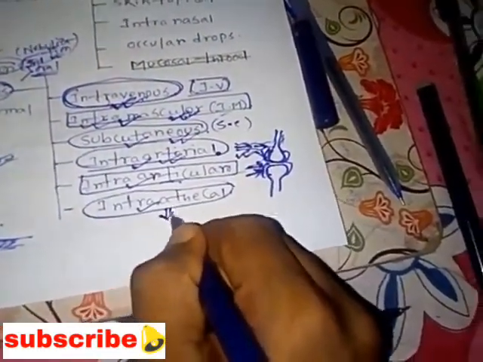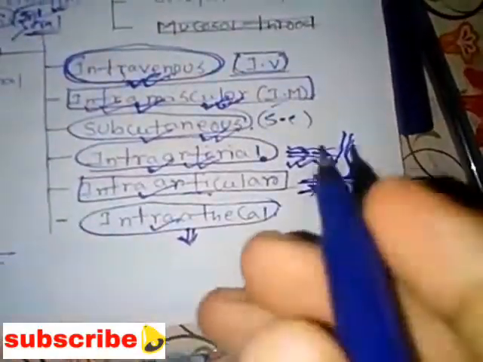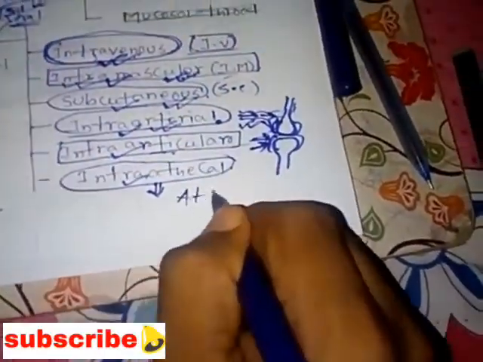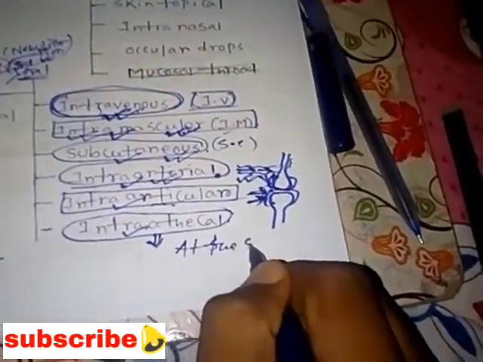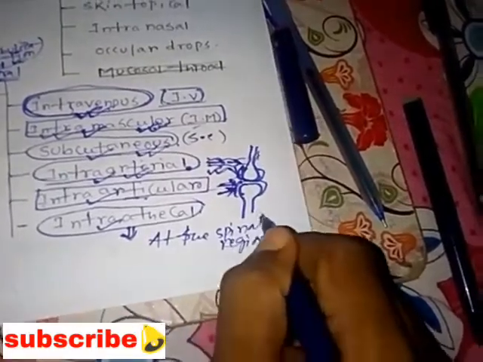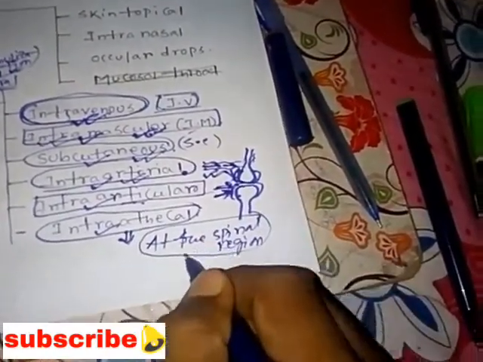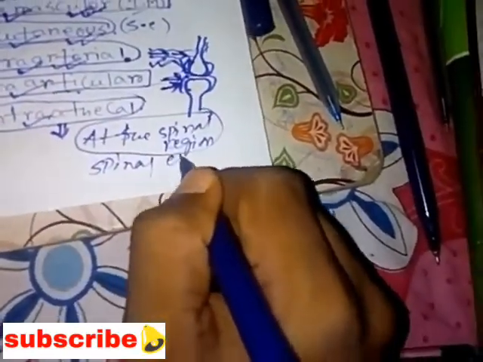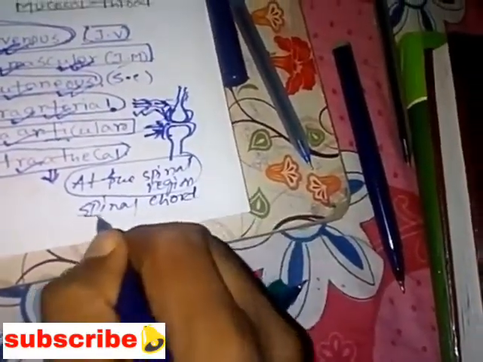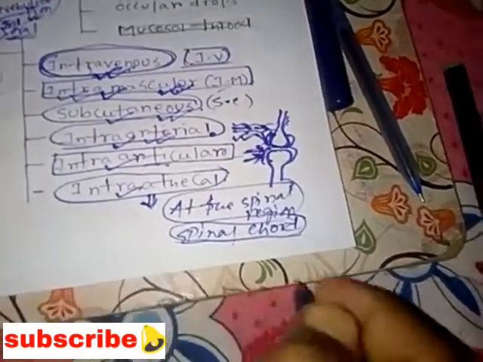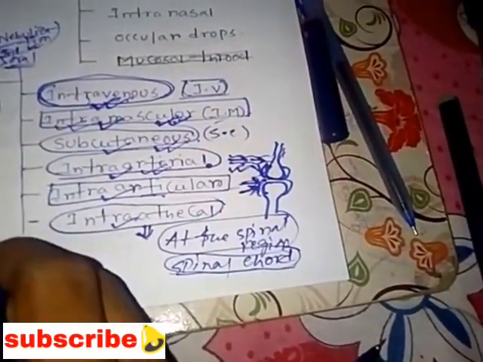Intrathecal, so by that name only you can understand, intrathecal means at the spinal region. You might have heard about the spinal cord, right? So at the spinal cord, the injection is injected because we have to administer the drug.